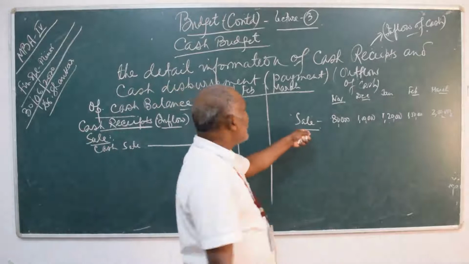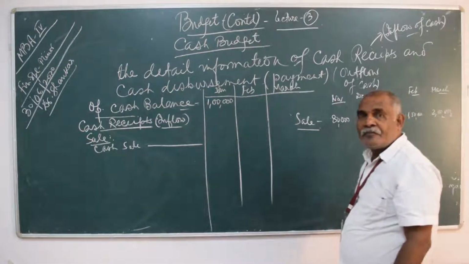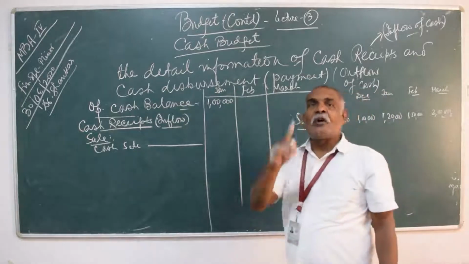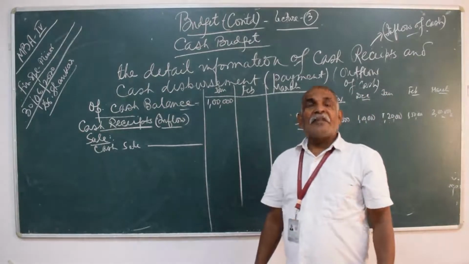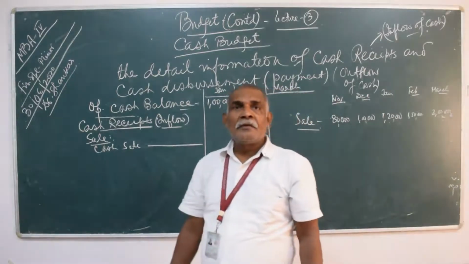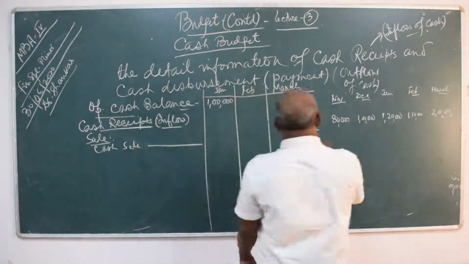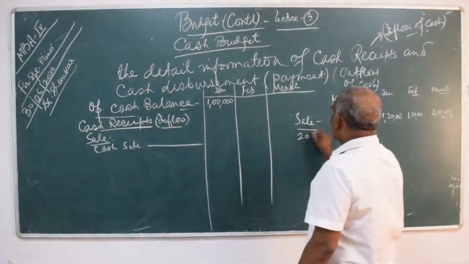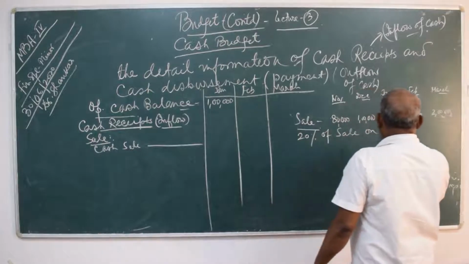When you are estimating the sale of different months, then you also have to have the idea of how much of the sale you are estimating on cash and credit basis. Suppose I am estimating 20% of sale on cash basis.